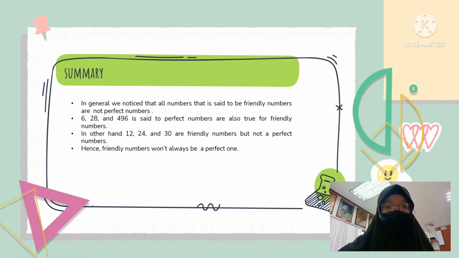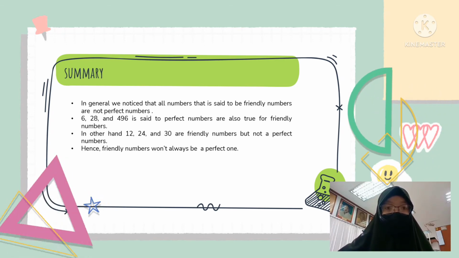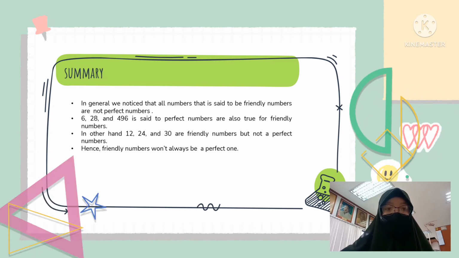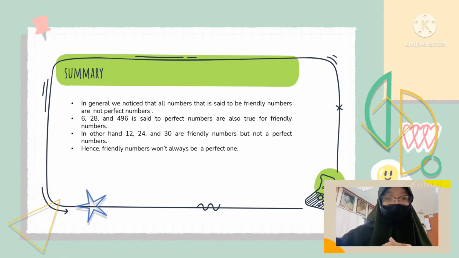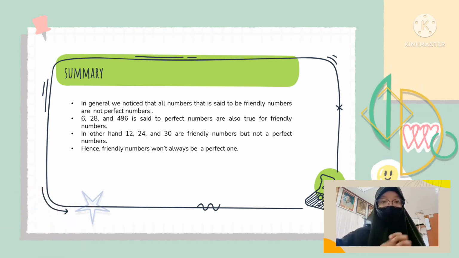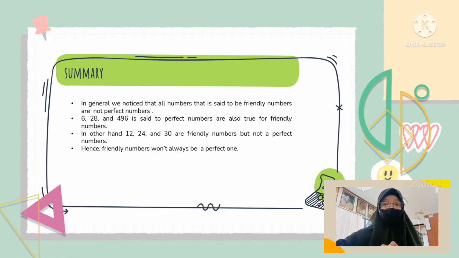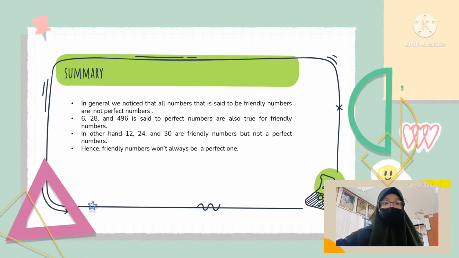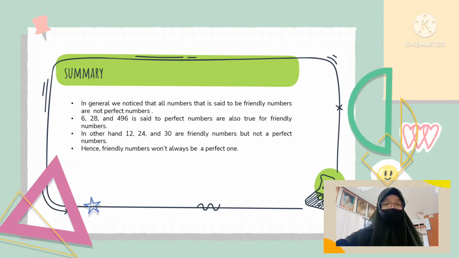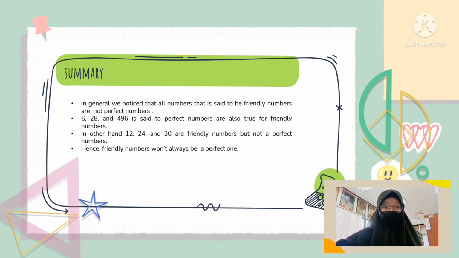Good morning everyone, this is Asadil, and we are now down to our conclusion, the summary of our mathematical investigation. But before we proceed, let us first recap what friendly, solitary, and perfect numbers are. Friendly numbers, like what they mentioned earlier, are numbers which share a relationship with other numbers.